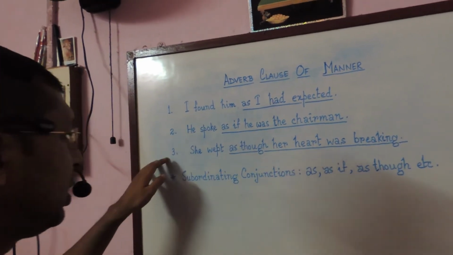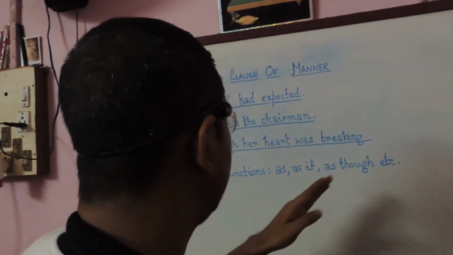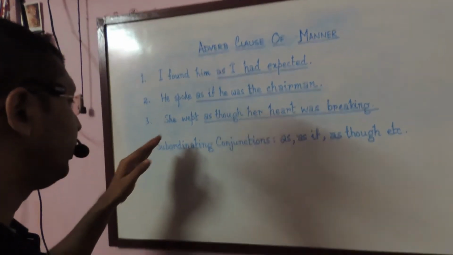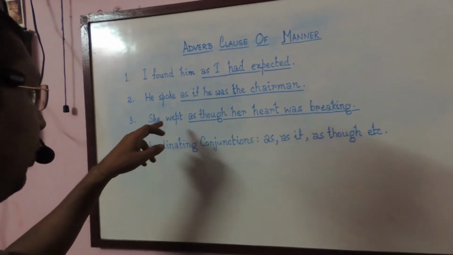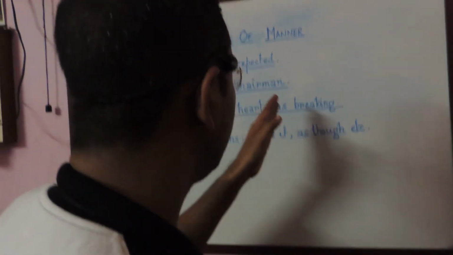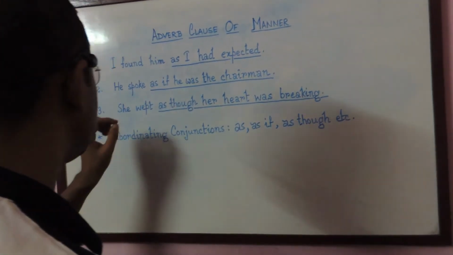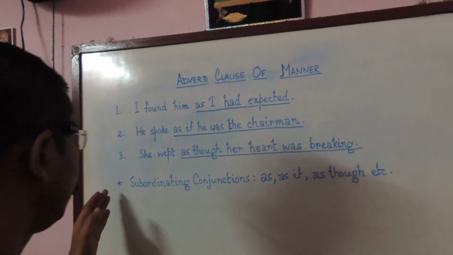Again, in the third sentence, she wept as though her heart was breaking. In this sentence also, if you ask the question with how to the principal clause, how did she weep? You will get the answer: as though her heart was breaking. It is describing the manner in which she wept, right?